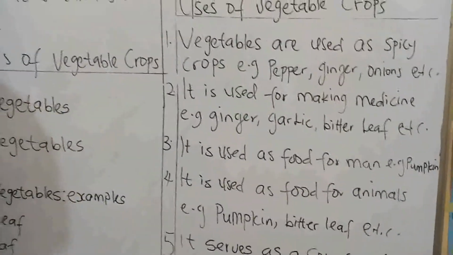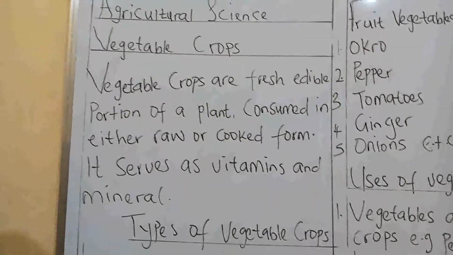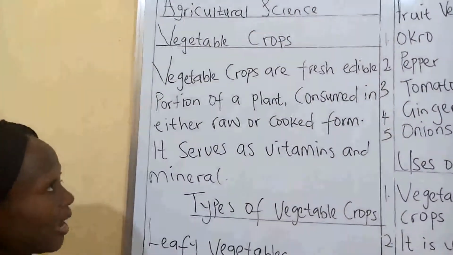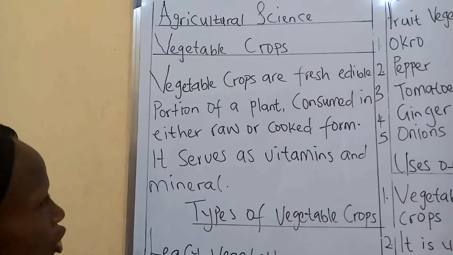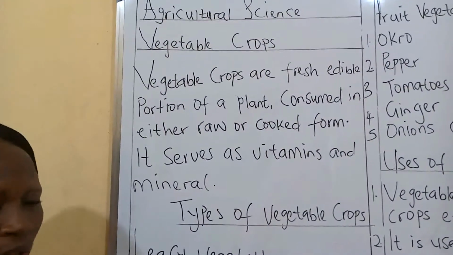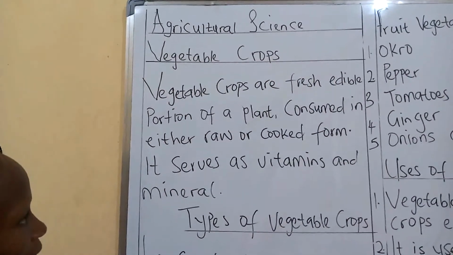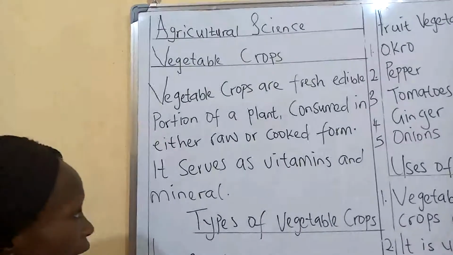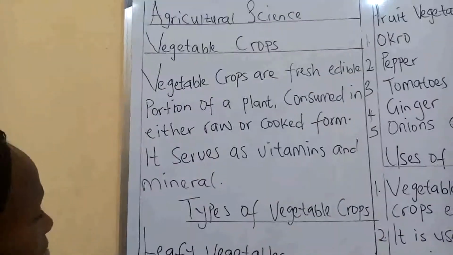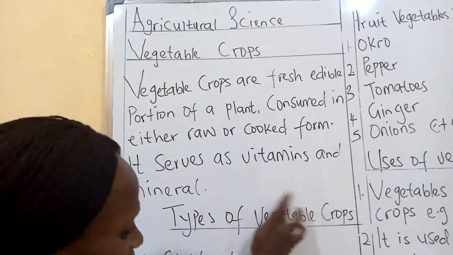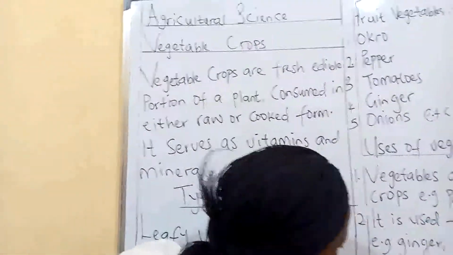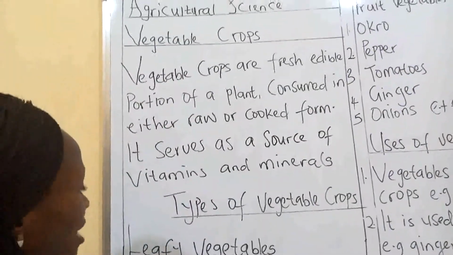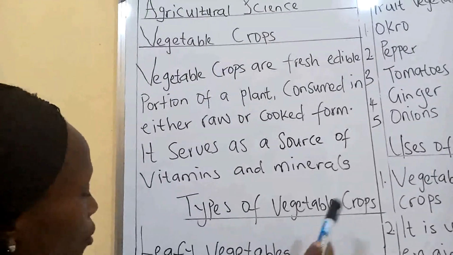Okay, don't forget our topic for today, which is vegetable crops. We say vegetable crops are the fresh edible portion of a plant consumed either in raw or cooked form. And we also say that it serves as a source of vitamins and minerals. Okay, we went further to look at the types of vegetable crops.